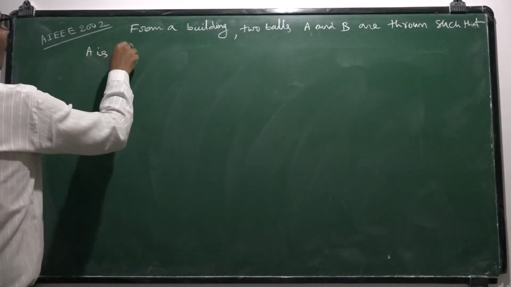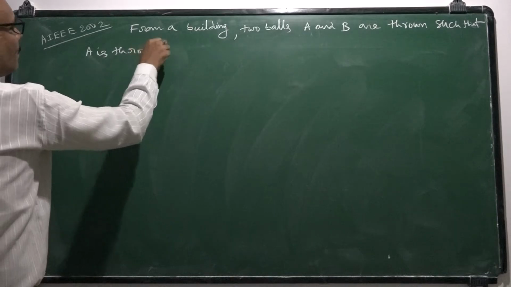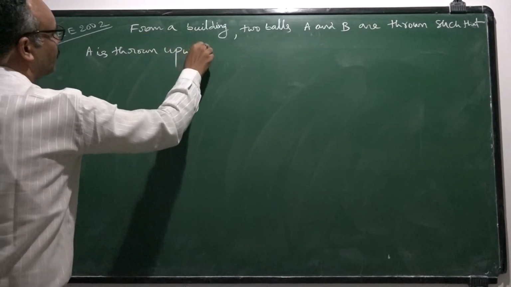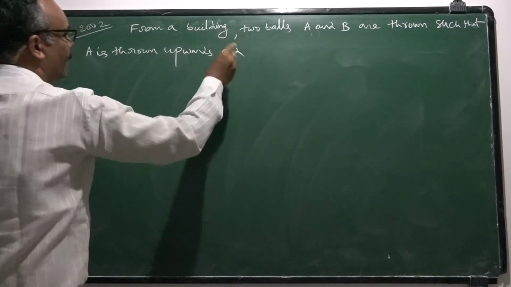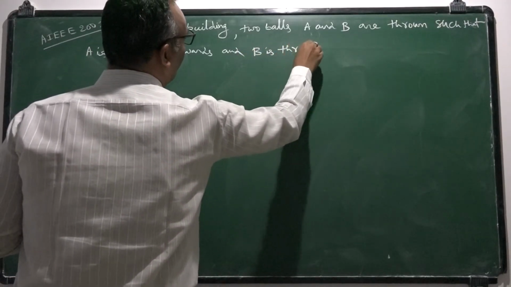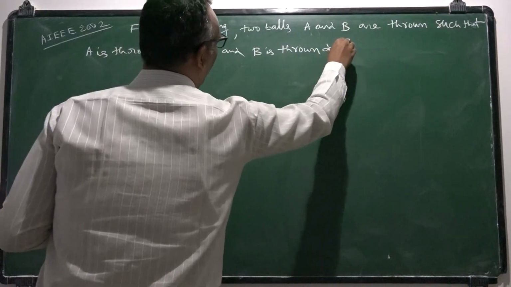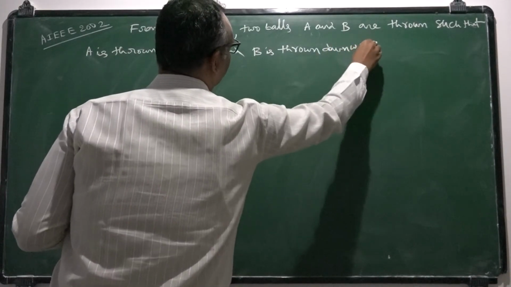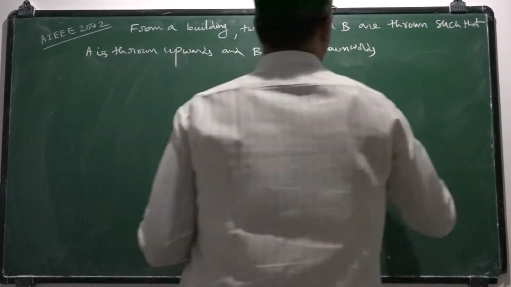A is thrown upwards and B is thrown downwards vertically.